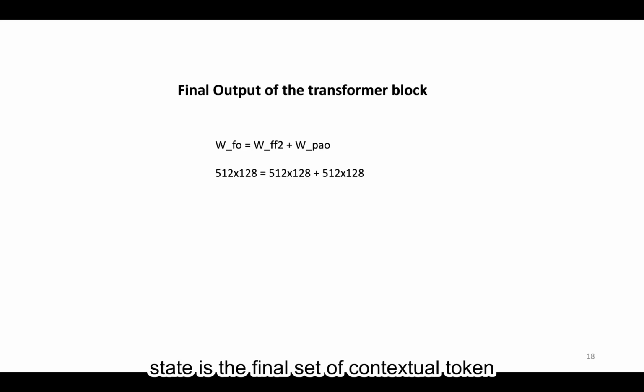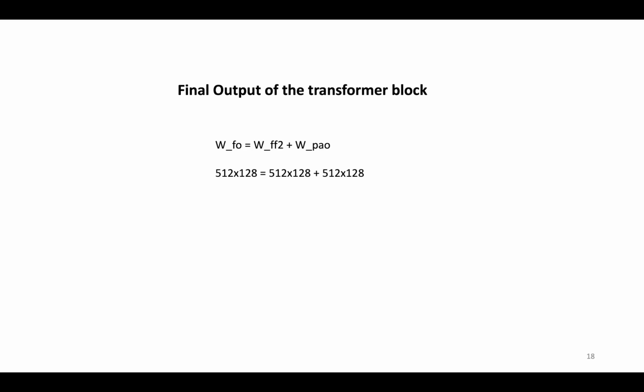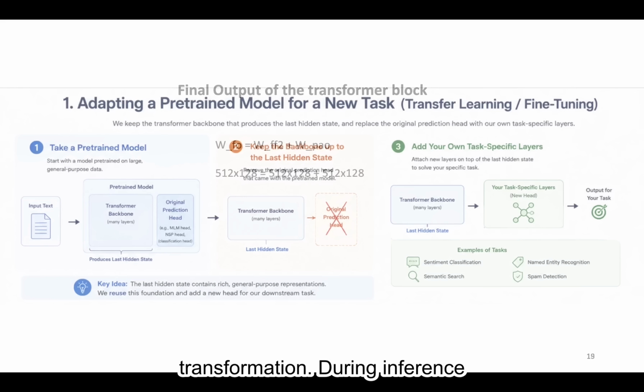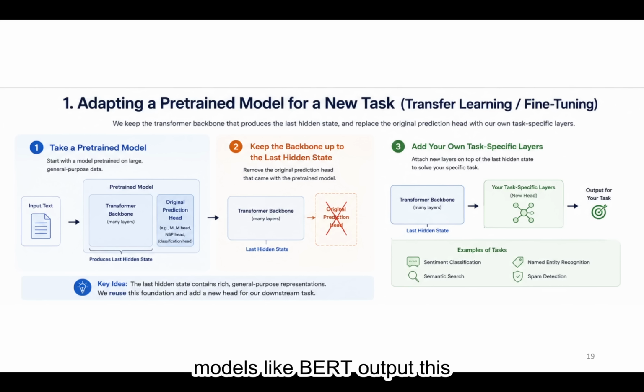The last hidden state is the final set of contextual token representations produced by a transformer after all layers of attention and transformation. During inference, models like BERT output this matrix directly, where each token is enriched with information from its full context. It is important because it is the model's most complete internal representation of the input. And it can be used for downstream tasks such as classification, similarity search, or as input to task-specific layers, as well as domain adaptive pre-training.